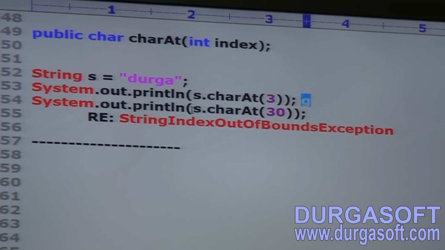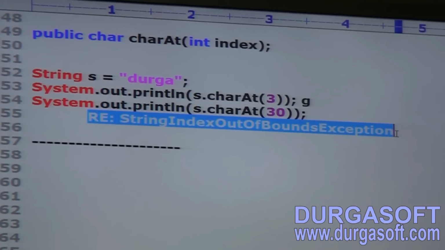s.charAt of 30. Sir, the 30th index is not there. That's why immediately we get a runtime exception, StringIndexOutOfBoundsException. Any explanation is required about this one?